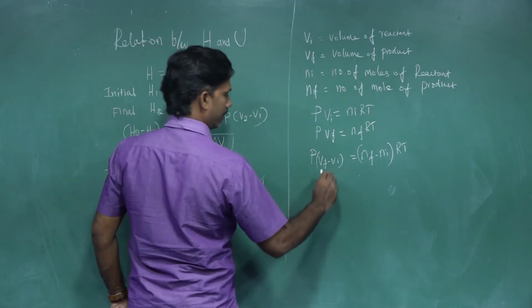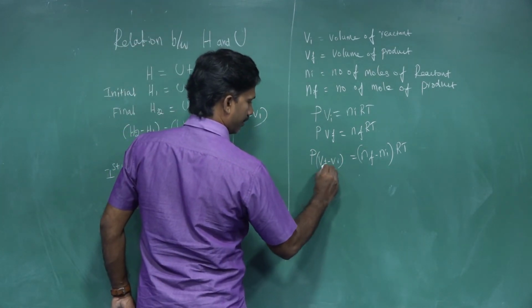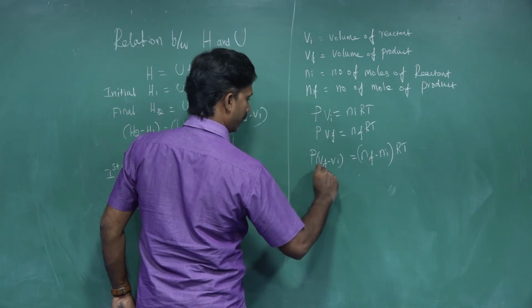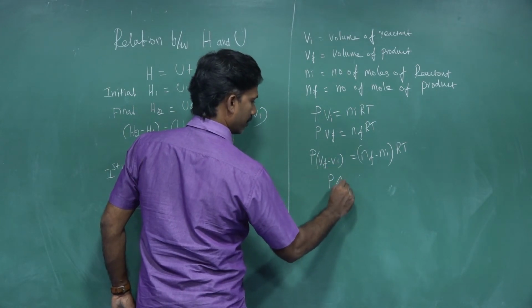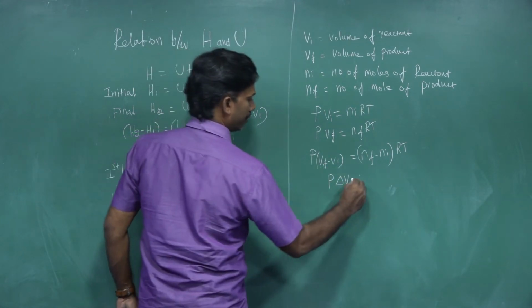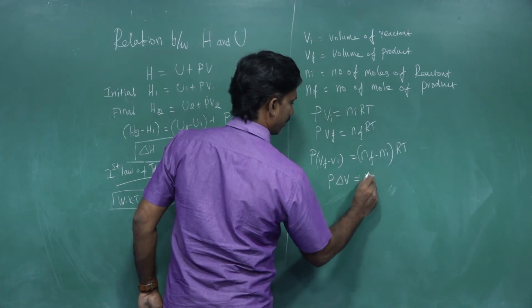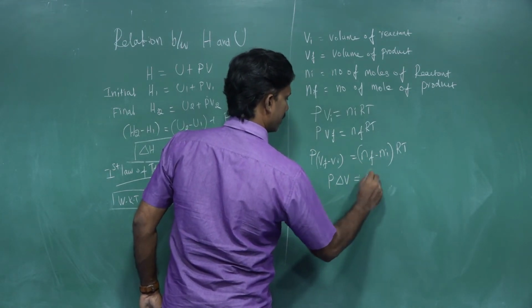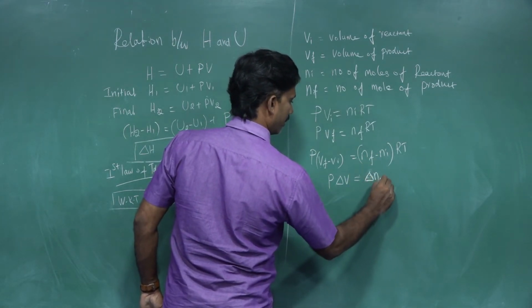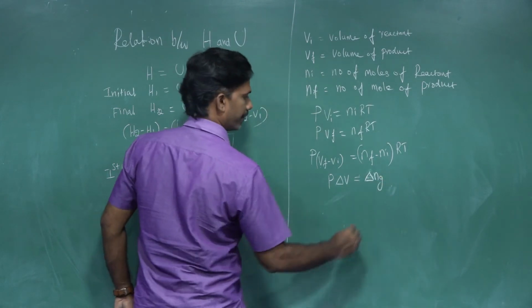Now, this is P times the change from final to initial, that is P del V equals del n. Final minus initial gives del n for the gaseous species, so P del V equals del ng RT.